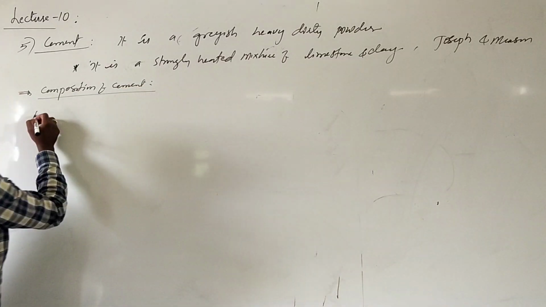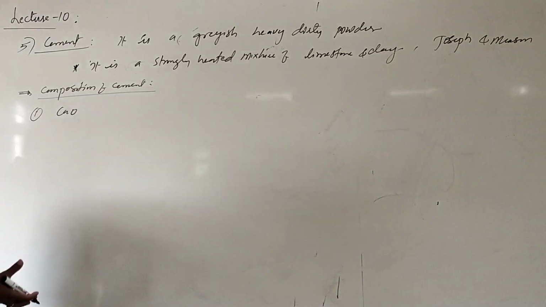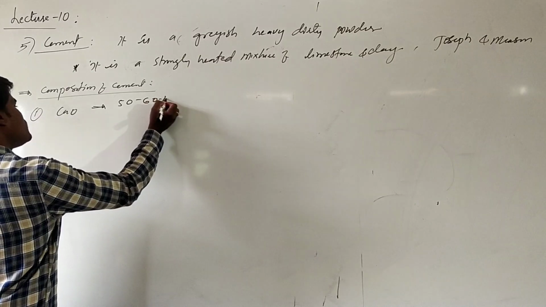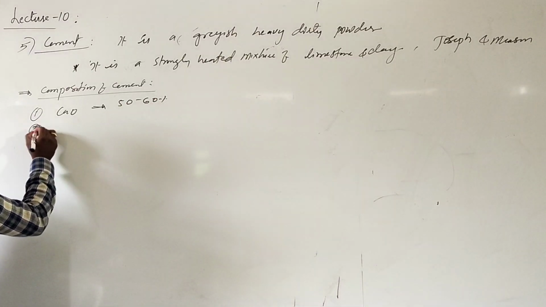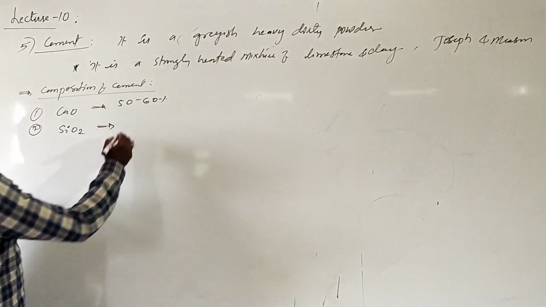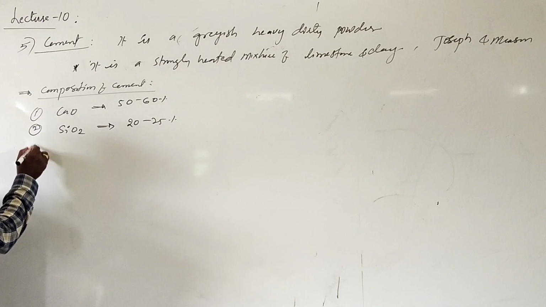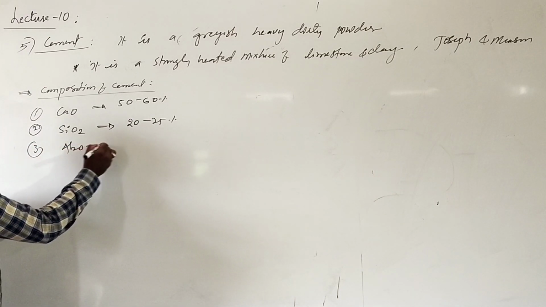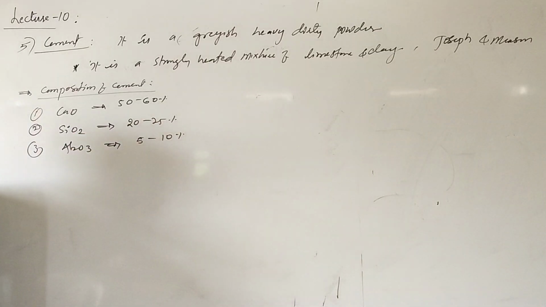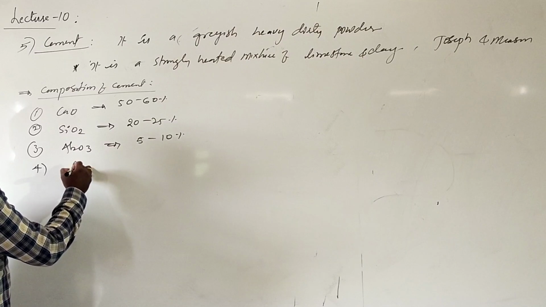If you are talking about the composition of cement, the general composition basically consists of the following substances. Calcium oxide, which is obtained from calcium carbonate, comprises 50 to 60% of the cement. The second important compound is silicon oxide, which comprises around 20 to 25%. Another important compound is aluminum oxide, which comprises 5 to 10%.